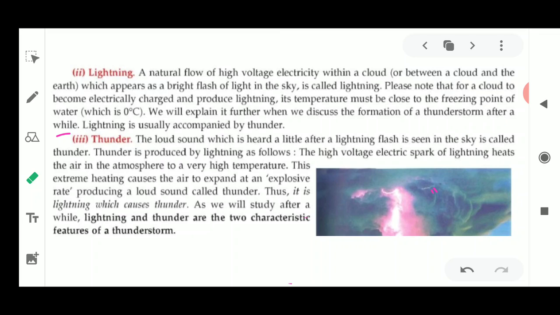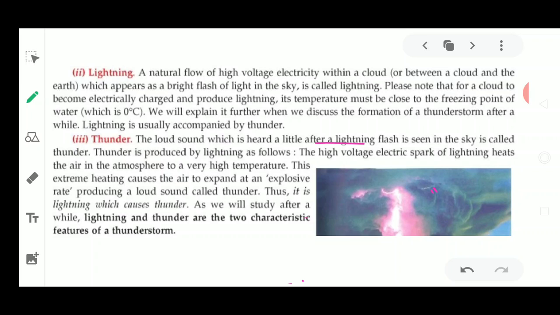Now next, you know that after lightning, what happens? A big sound is coming. That sound which comes after the lightning is known as thunder. So what is thunder? Thunder is a loud sound which is heard a little after a lightning flash is seen in the sky. This is the definition of thunder: the loud sound which is heard just a while after a lightning flash is seen in the sky.